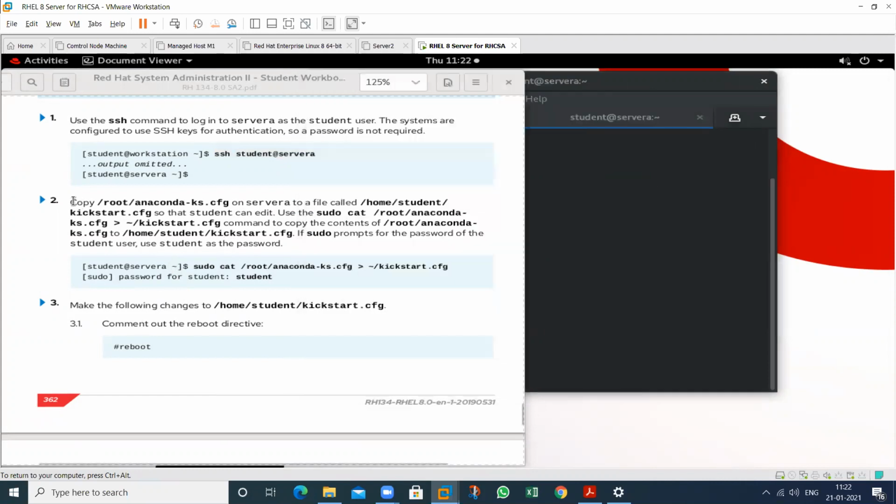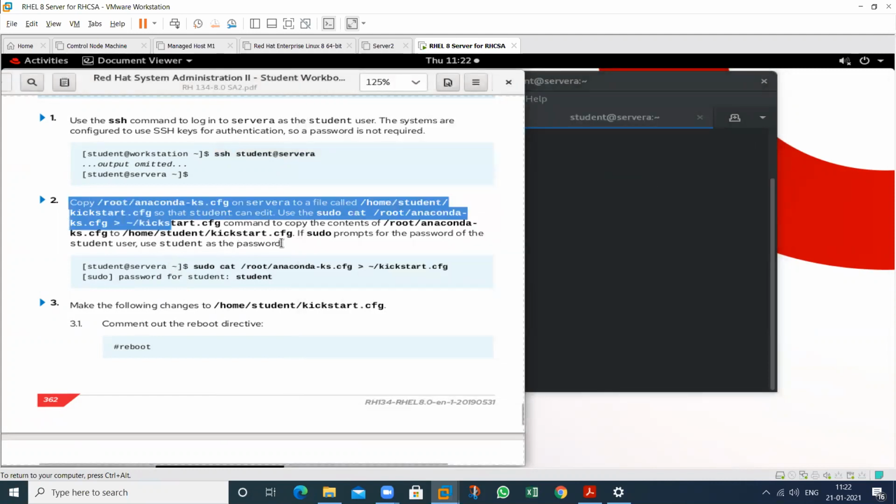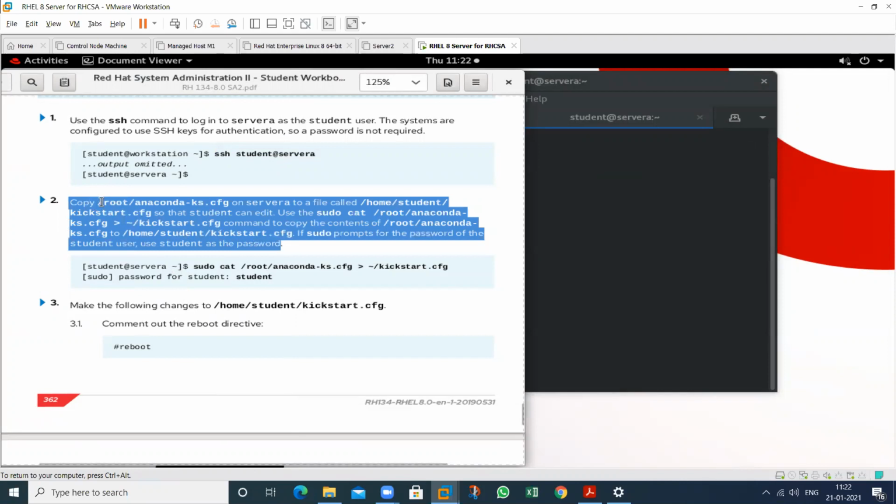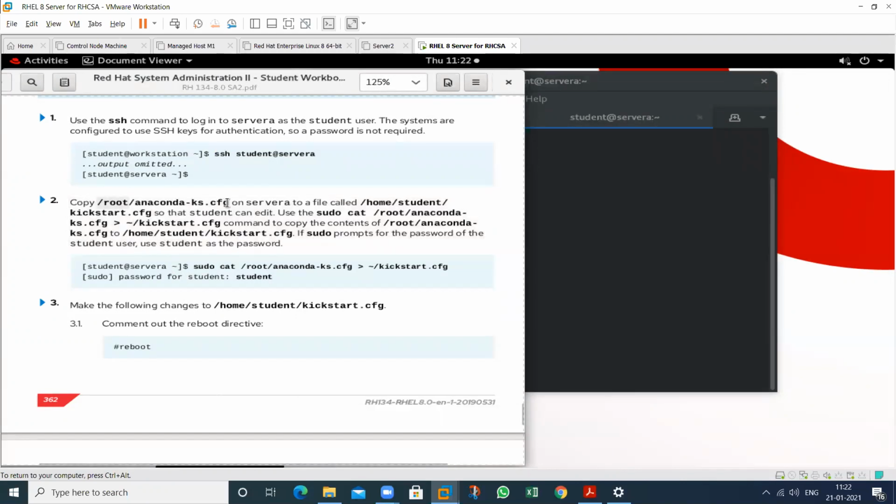So create this particular Kickstart file. So see, copy root anaconda-ks.cfg. This is the default configuration file. This is on a server A machine, that is called home kickstart file. By using this particular name, you should store this particular file by using this particular command. See this one. So use this particular command.